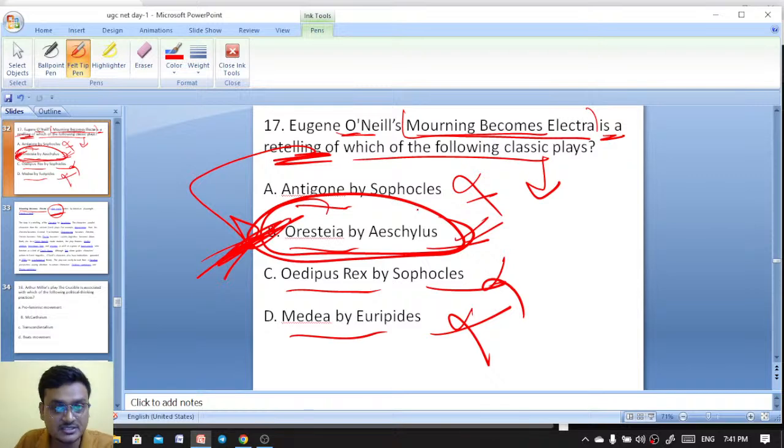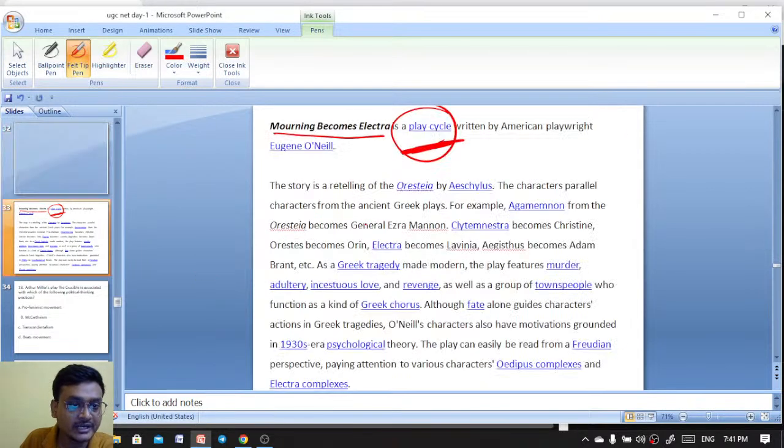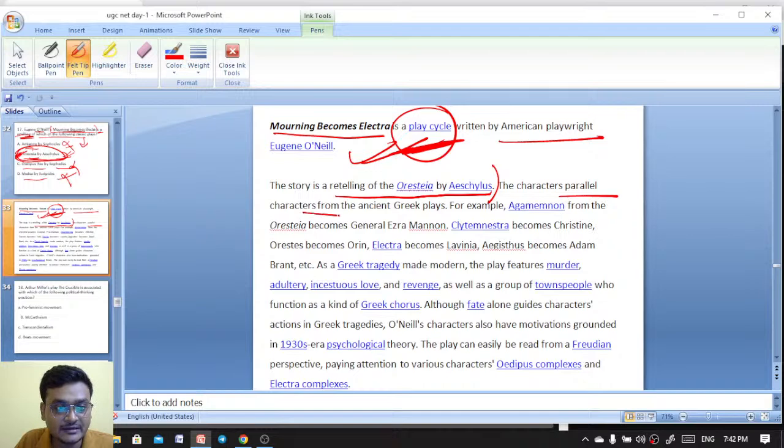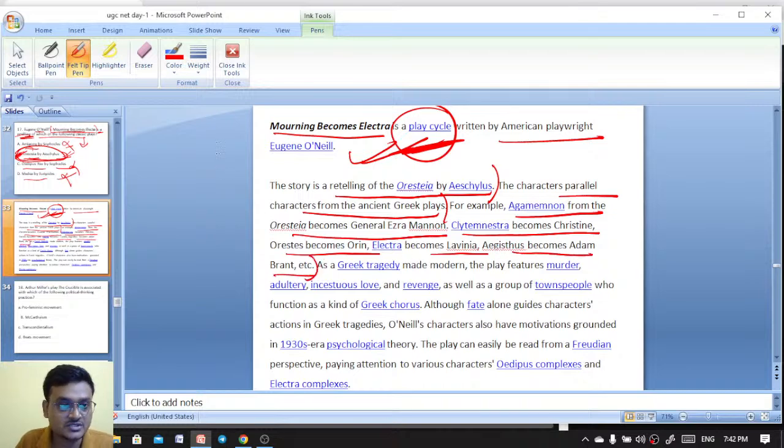So the Oresteia trilogy has three works: Agamemnon, then The Libation Bearers, and Eumenides. Mourning Becomes Electra is also a play cycle written by the American playwright Eugene O'Neill. The story is a retelling of the Oresteia by Aeschylus, with characters parallel to the ancient Greek plays. For example, Agamemnon becomes General Ezra Mannon, Clytemnestra becomes Christine, Orestes becomes Orin, Electra becomes Lavinia, and Aegisthus becomes Adam. These are transformations of the characters. So Mourning Becomes Electra, a play cycle by Eugene O'Neill, is a retelling of the Oresteia trilogy by Aeschylus.